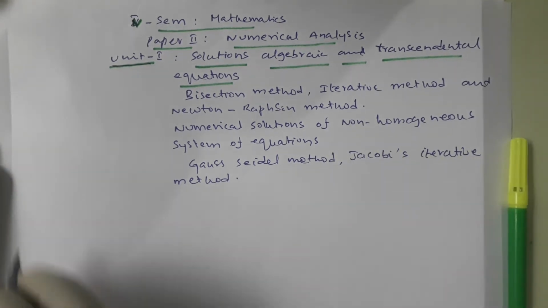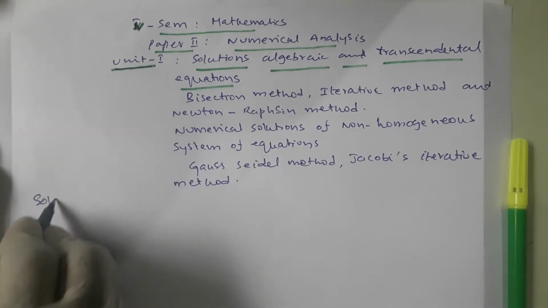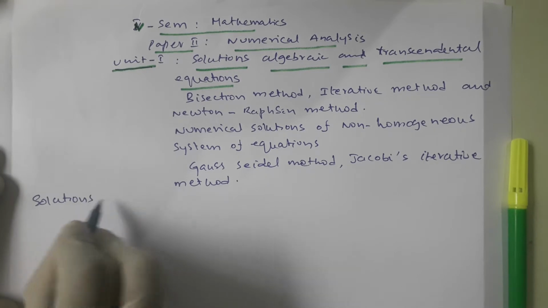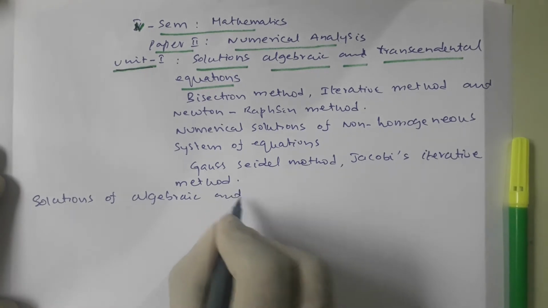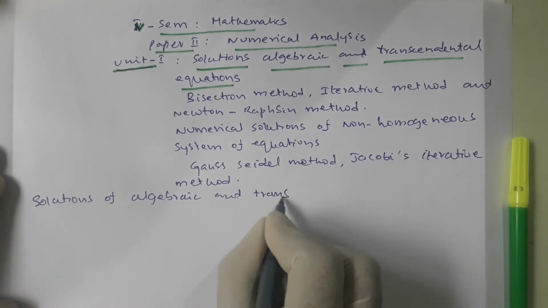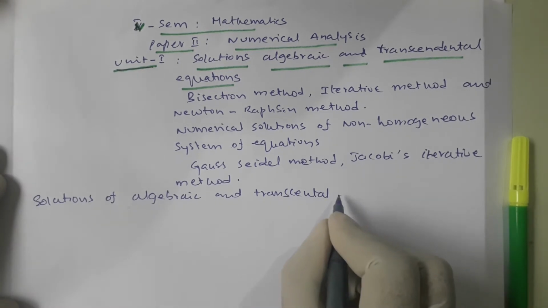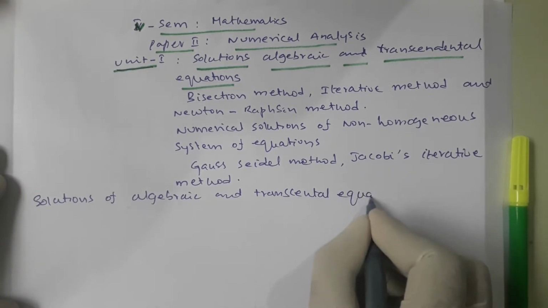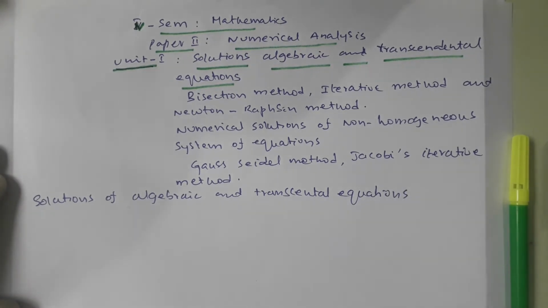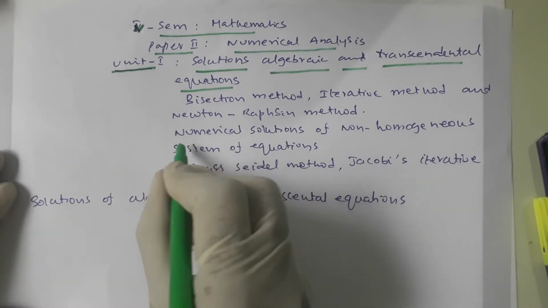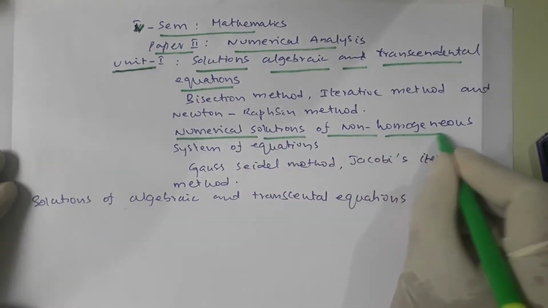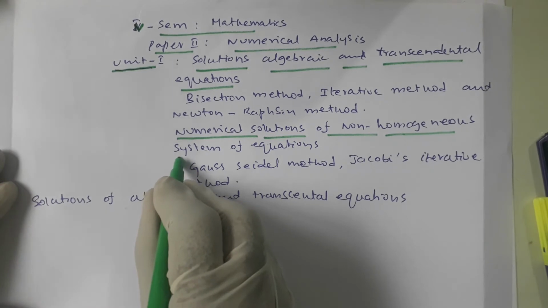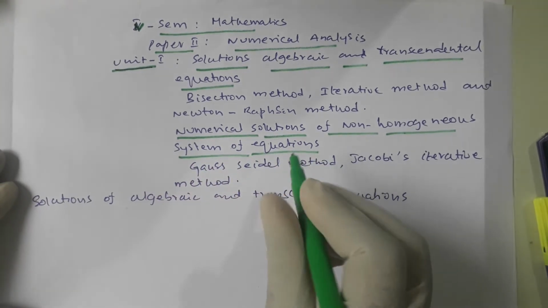Solutions of algebraic and transcendental equations. We have two subtopics here: one is the solutions for the algebraic and transcendental equations, whereas the other is the solutions for the non-homogeneous system of equations.